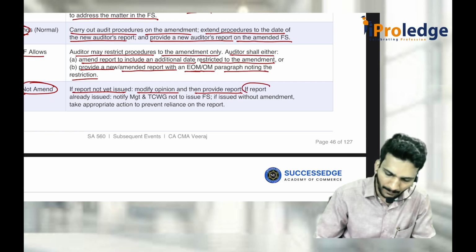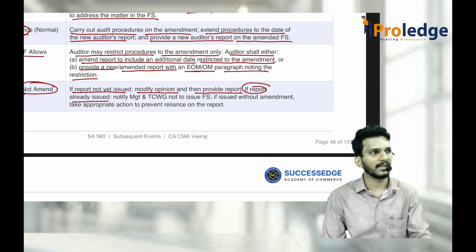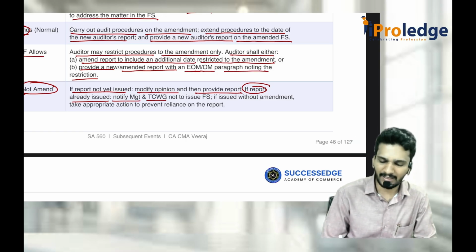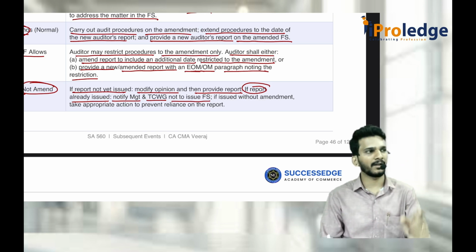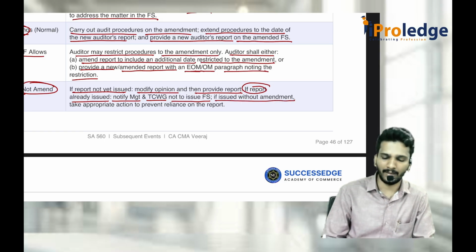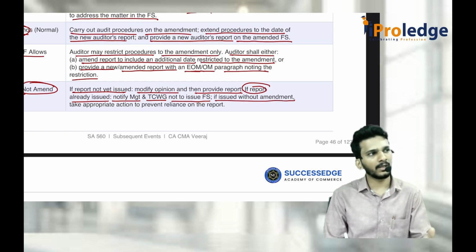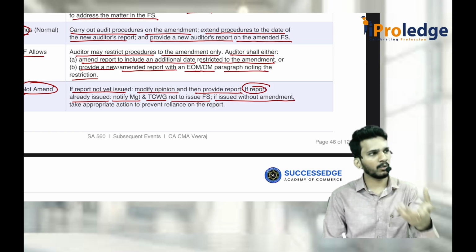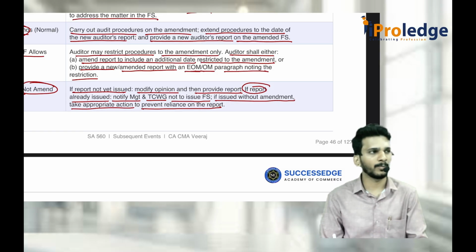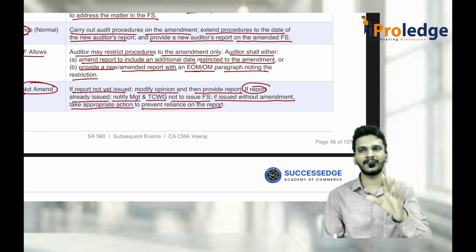Or if the report is already issued to the company, not to the shareholders, then tell the management at TCWG, don't issue that audit report or financial statements to the public, because I don't feel that is correct. If it is issued without the amendment, that means even if you tell them to amend it, they don't amend it directly and give it to issue to the public, then you take appropriate action to prevent the reliance on that report. People should not believe those reports. You should take such action.